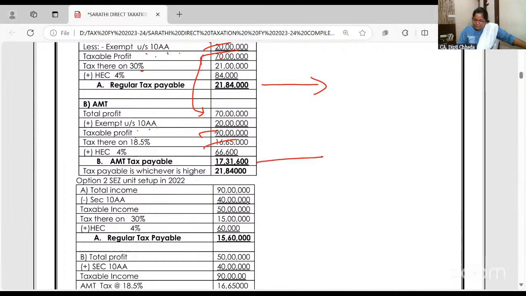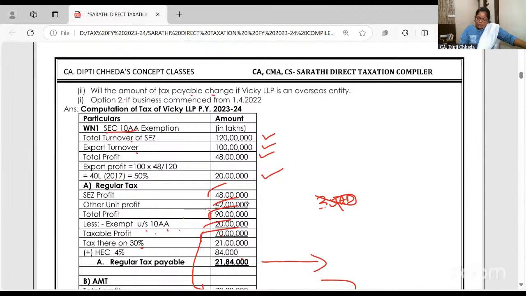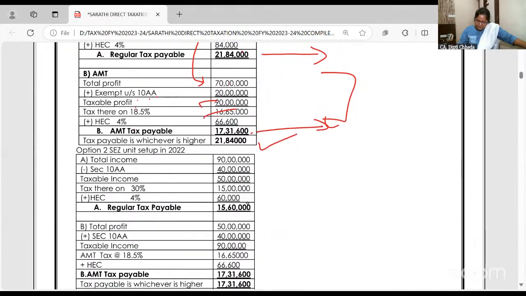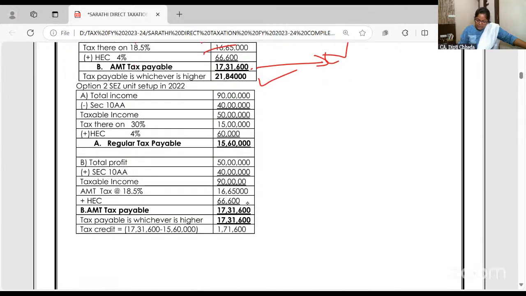And this. So AMT is coming less, regular tax is more. Pay regular tax. Now don't take tax credit. Tax credit is when AMT is more. Okay, right. Will the amount of tax payable be different if an LLP is an overseas entity? If it is an overseas entity and all, then you have to take it as 9%.